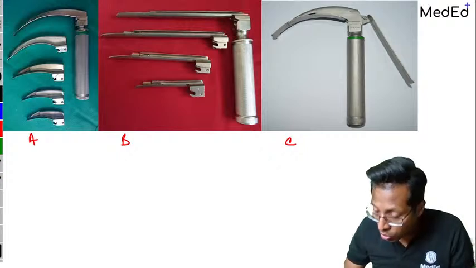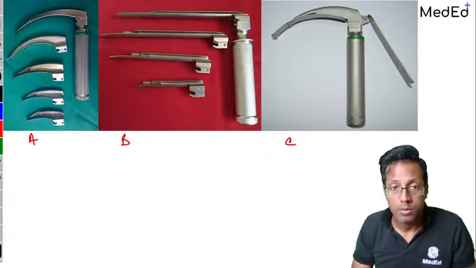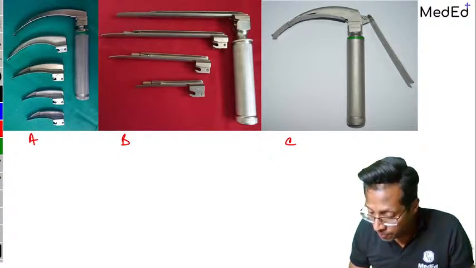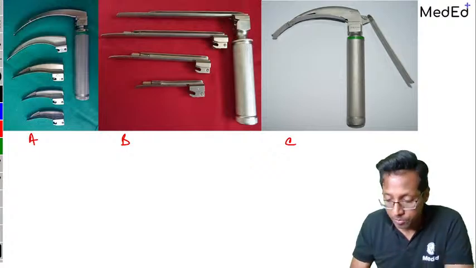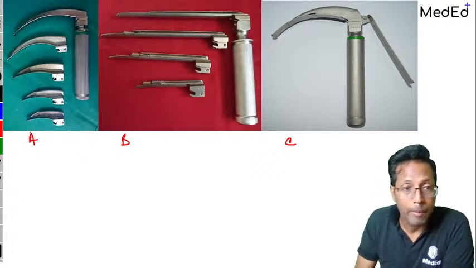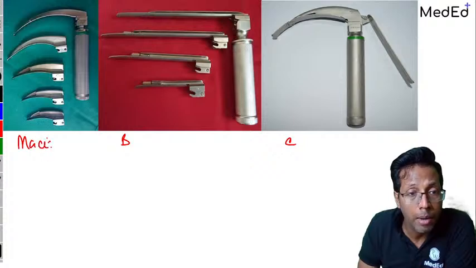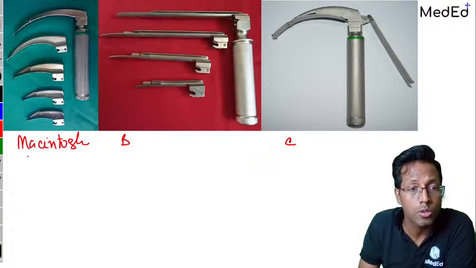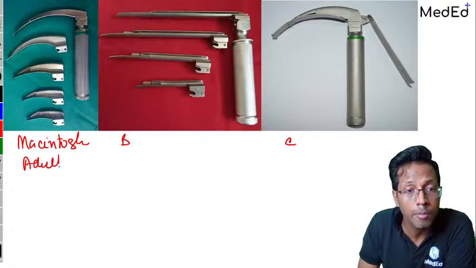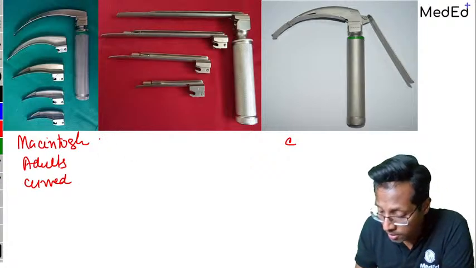Nice. And the others, B? Okay, fine. Macintosh, everyone said correctly. So A is Macintosh, absolutely correct. Macintosh. This is used for adults and it is the curved blade. Very nice. B, what is this?